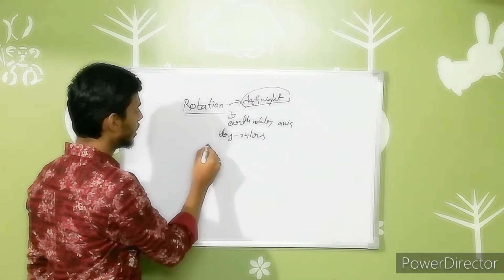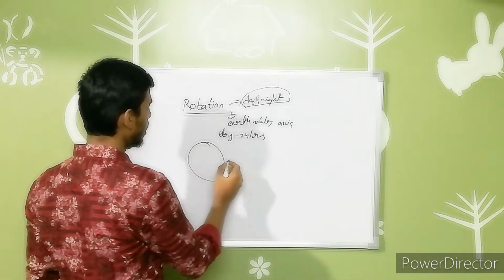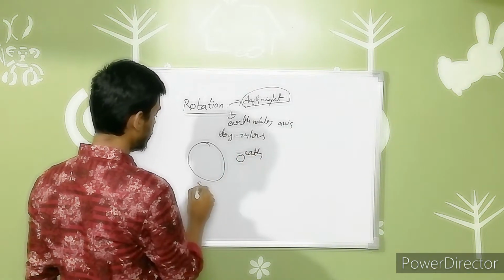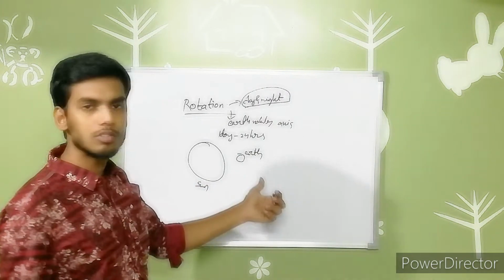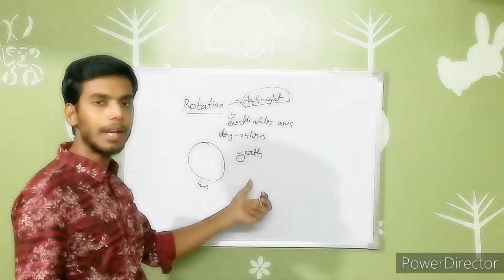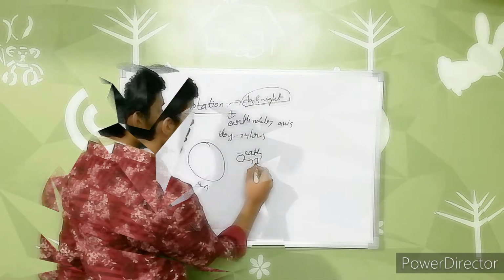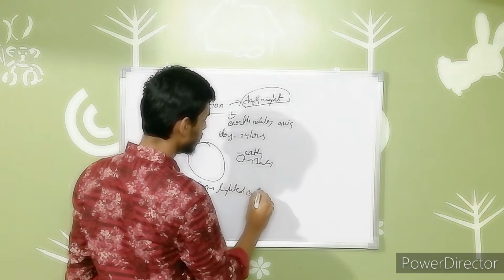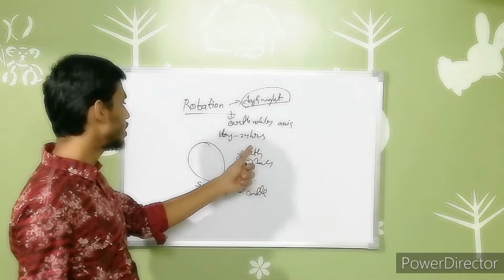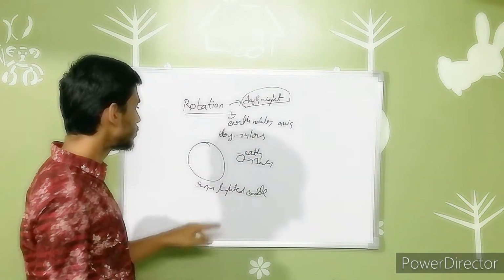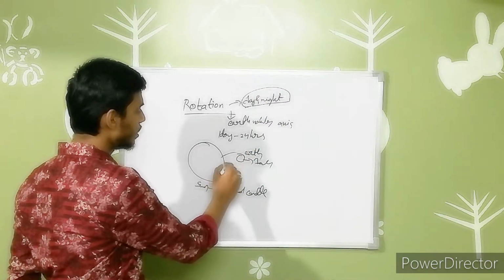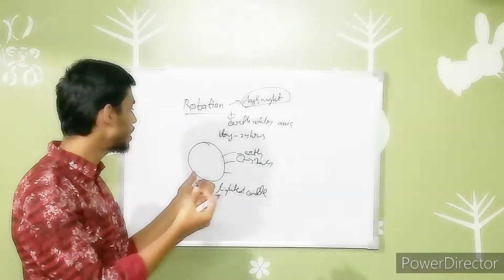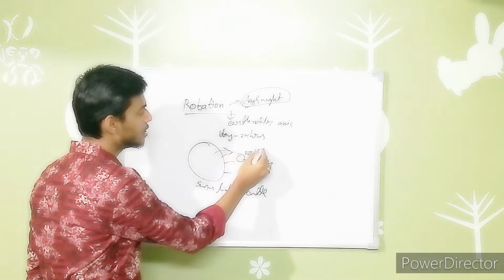Suppose consider the Sun and the Earth which is revolving around it. This is the Earth and this is the Sun. For our practical purposes, assume this Earth as a ball and the Sun as a lighted candle. Suppose the sunlight falls on this Earth. The Earth is receiving the light from the Sun.